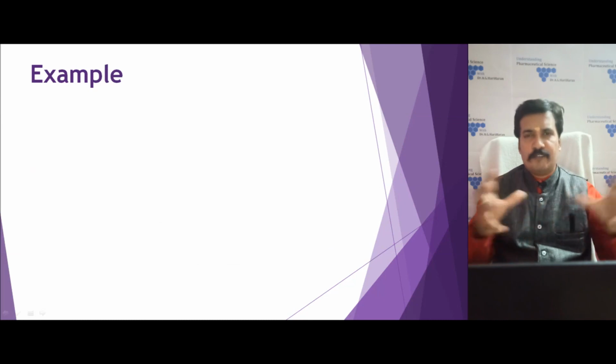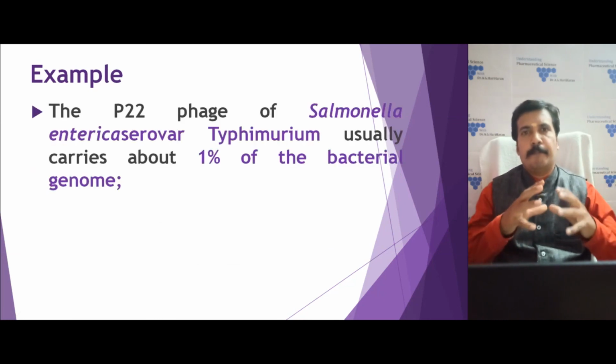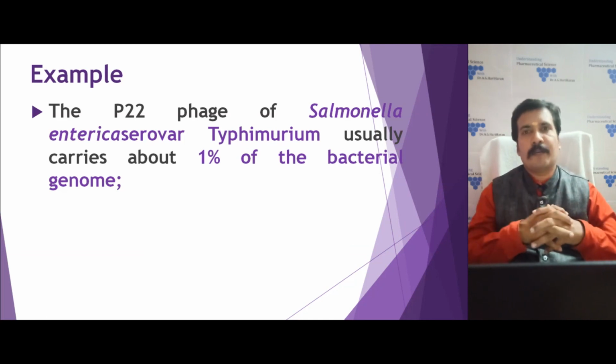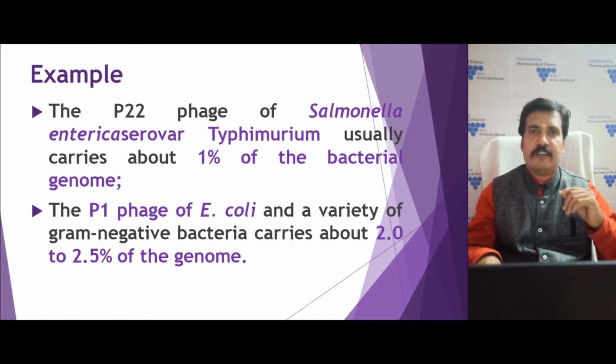As an example of the amount of DNA taken up, the P22 phage of Salmonella enterica serovar Typhimurium can take up about 1% of the bacterial genome, whereas the P1 phage of E. coli can take up to 2.5% of the genome.